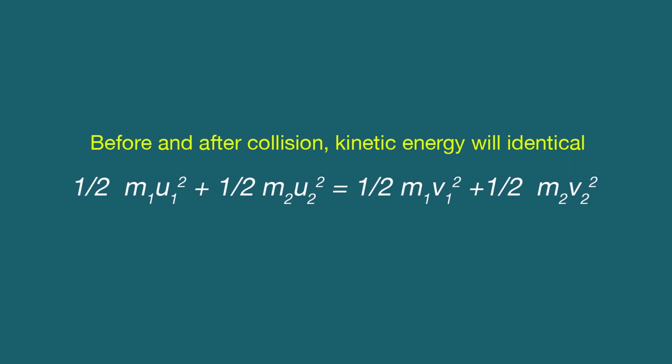Then you consider the conservation of kinetic energy. Before and after collision, kinetic energy will be identical and it is given as half m1 u1 square plus half m2 u2 square equal to half m1 v1 square plus half m2 v2 square.